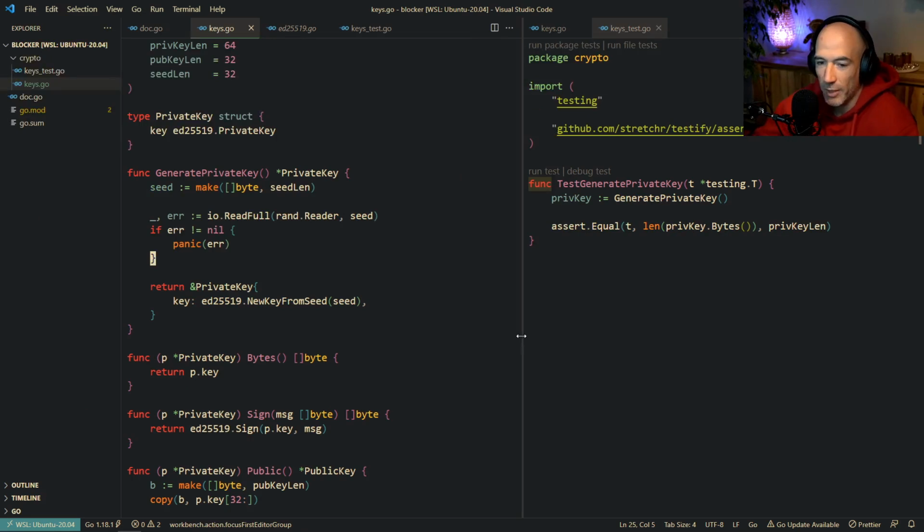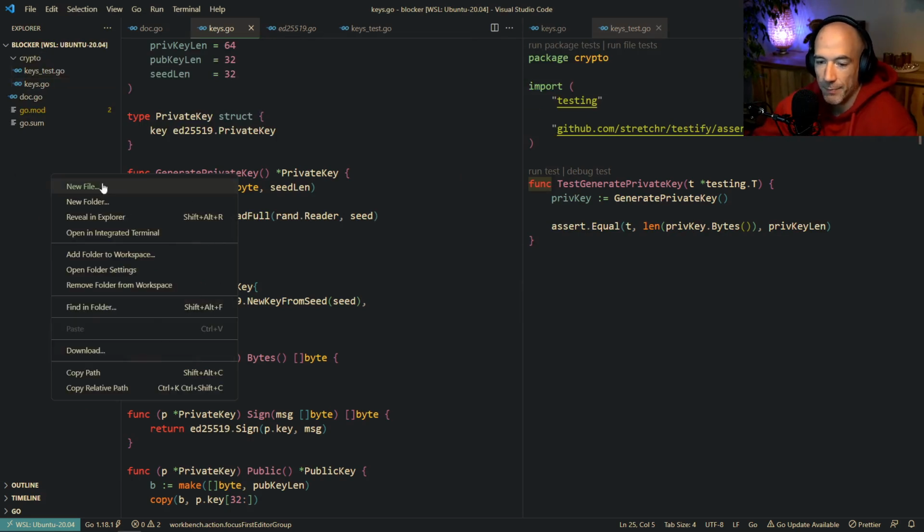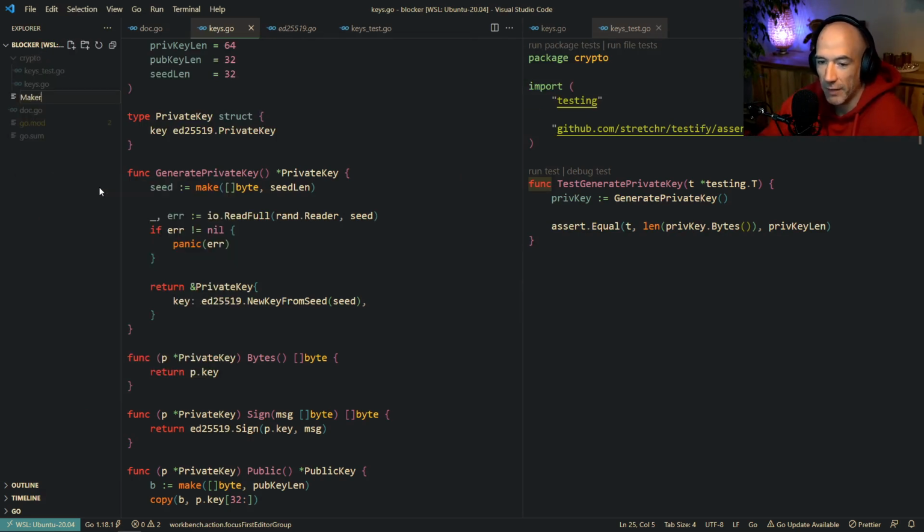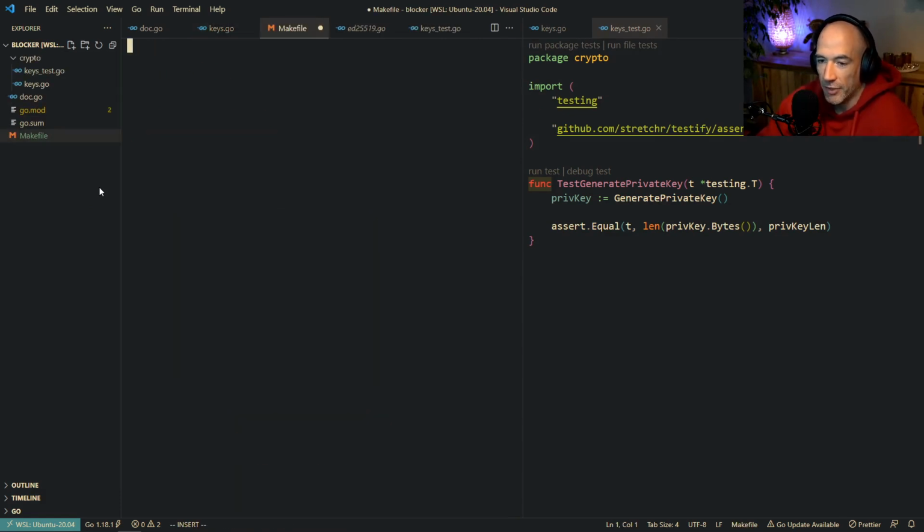What I'm going to do, guys, what I'm always doing is create a new file. I'm going to call this a make file. We're going to say build, go build -o. We're going to say bin blocker. Then we're going to say run, which is going to build, and it's going to be ./bin docker. And then I'm going to say test. It's going to be go test. I think for both is fine.